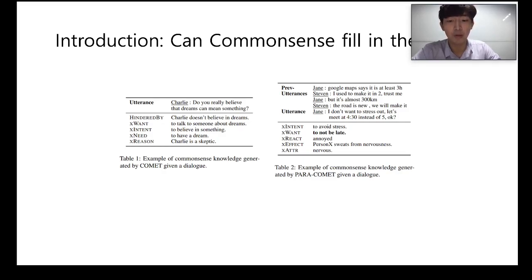Besides COMET, we also experimented with PARACOMET, an advanced version of COMET that considers previous context of the text input using an internal memory module. On Table 1 and Table 2, you can see some of the examples that COMET generated. Each inference reveals different aspects of the utterance based on which commonsense relation was used to generate it.